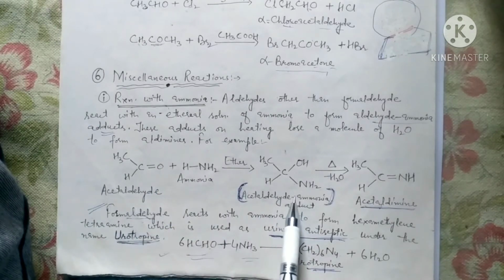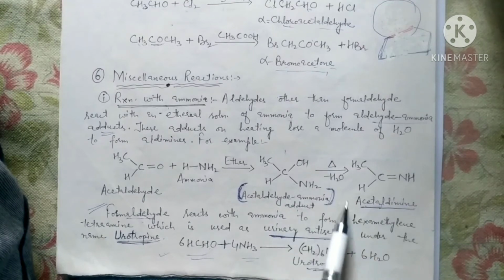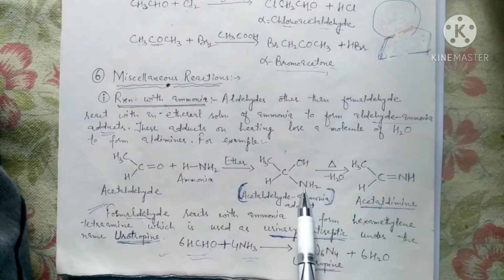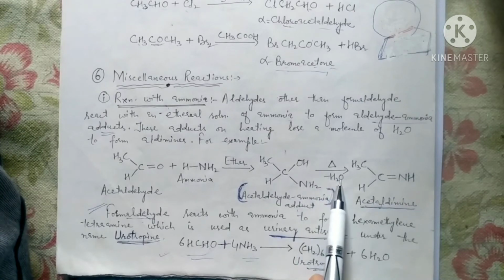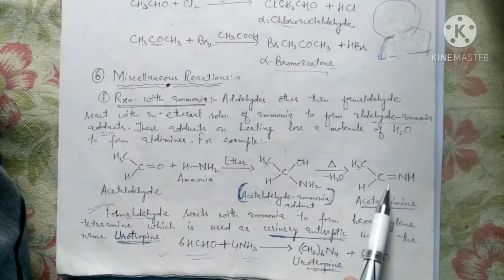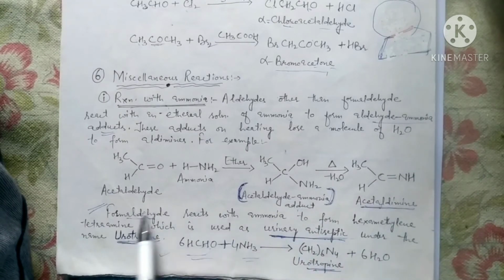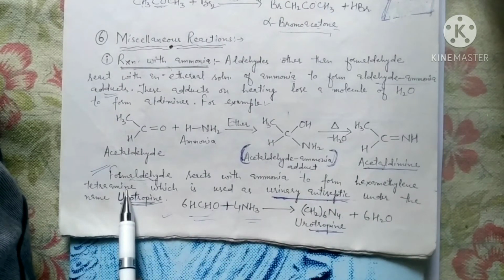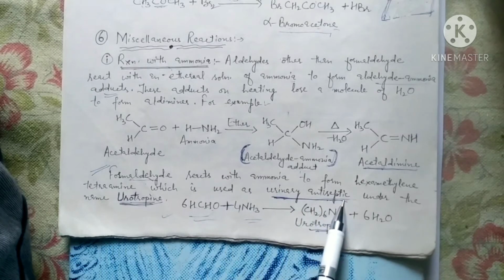So forming addition products are simply called adducts, which upon heating, this triangle you know means heating, undergoes the loss of a molecule of water and forms this acetaldimine. Okay, so formaldehyde reacts with ammonia to form hexamethylenetetramine, which is used as a urinary antiseptic.